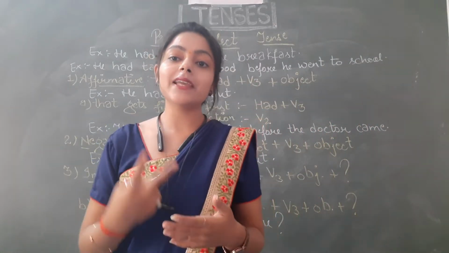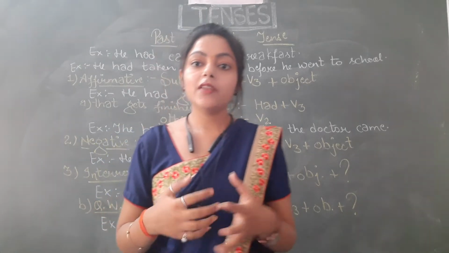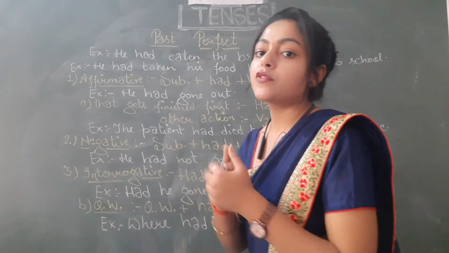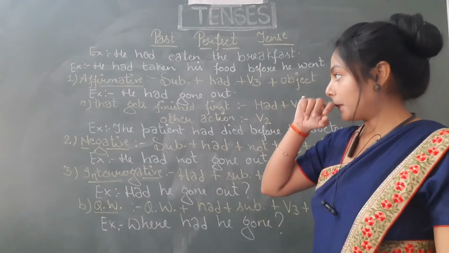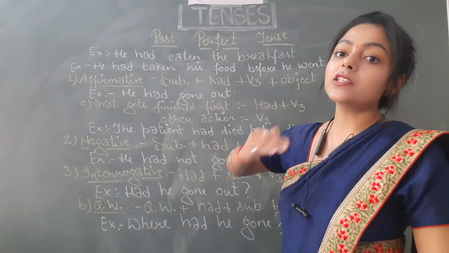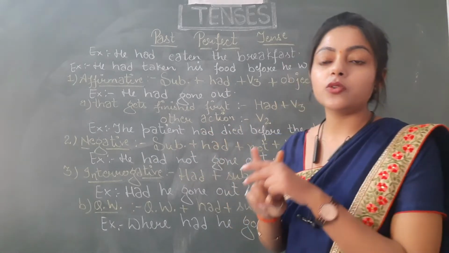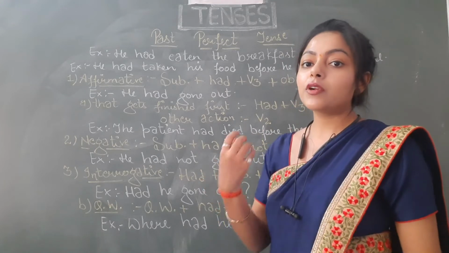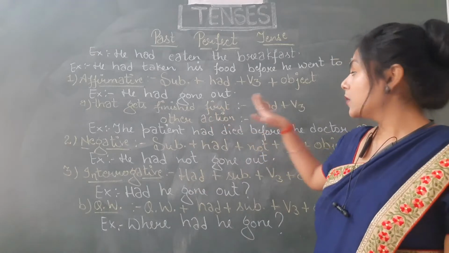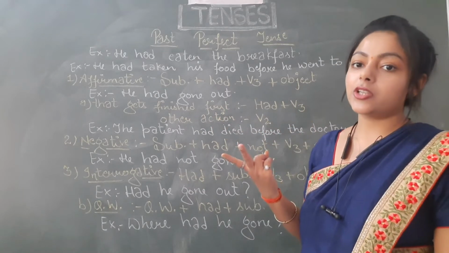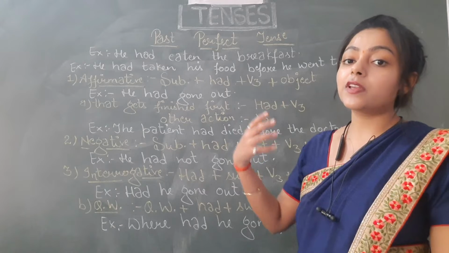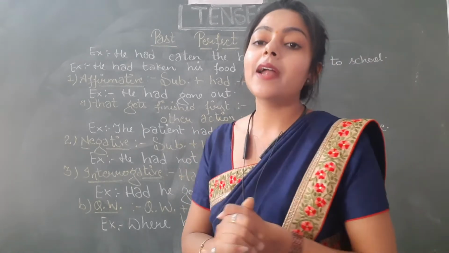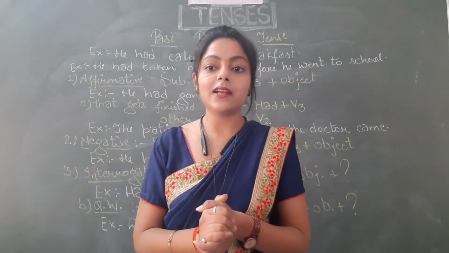Now here comes the second case of this tense, in which one action gets completed before the other action. So how do you make the structure of that sentence? Look here. Two actions are occurring in this sentence. The action that gets finished first, for that action you have to use had plus V3, and the other action that happens later, that gets finished later on, for that you have to use V2. For that action we will be making simple past tense, that is V2.